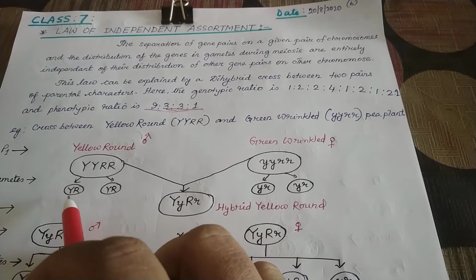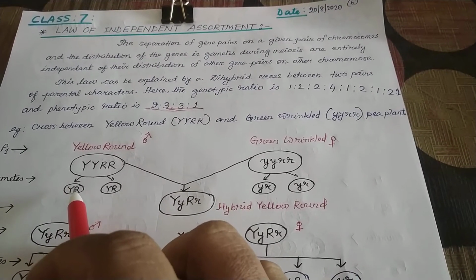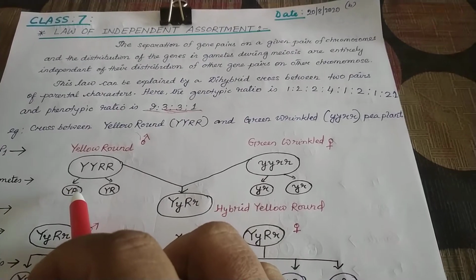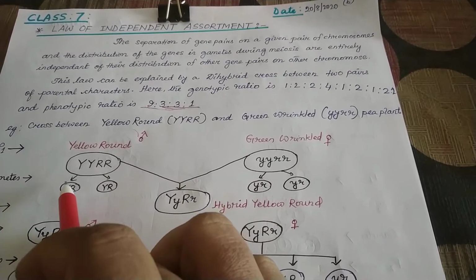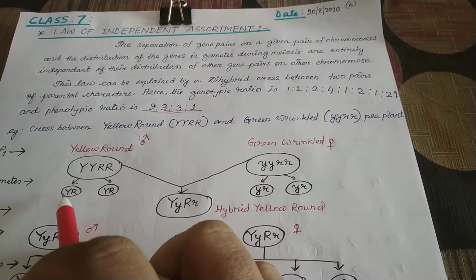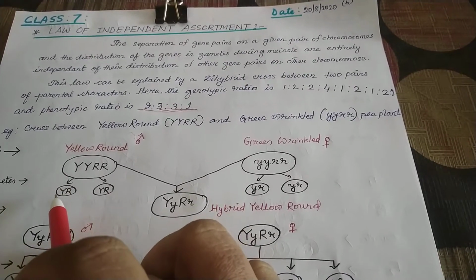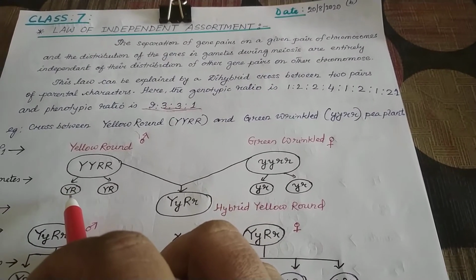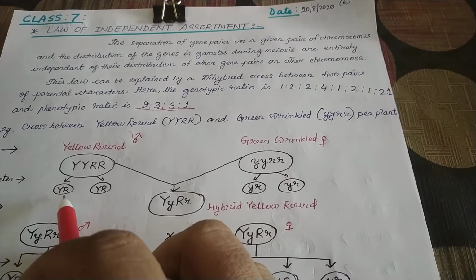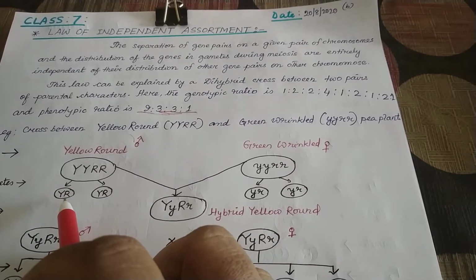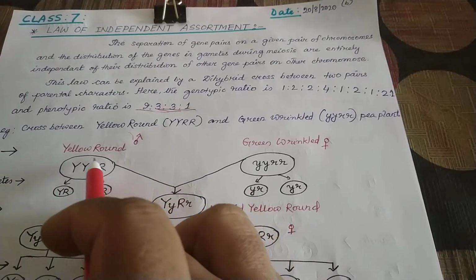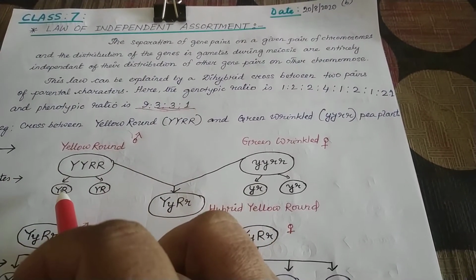That will make one pair of genes, yellow round. Got it? It is a gamete. Here the chromosome number is half. We know that meiosis is called reduction division, where gametes always possess half the chromosome number of the parental body.